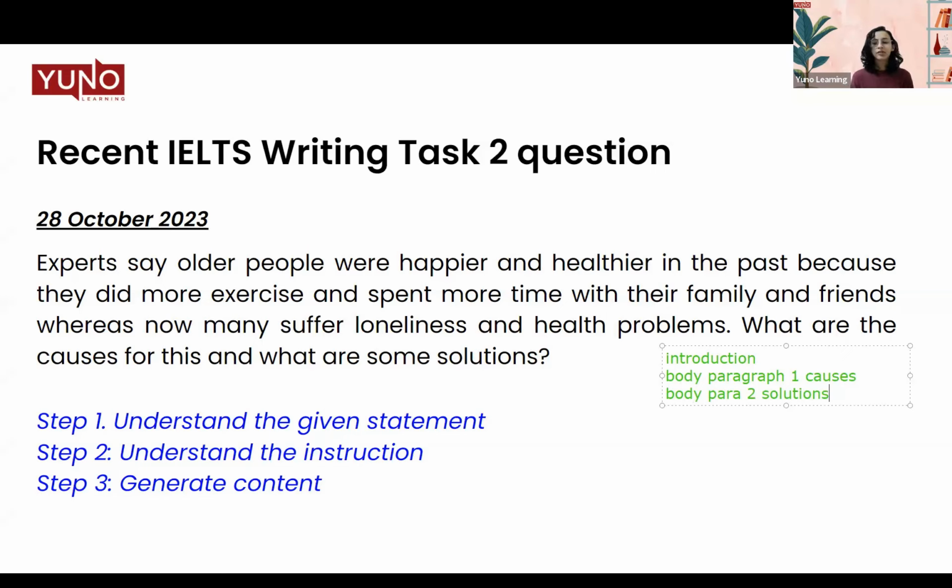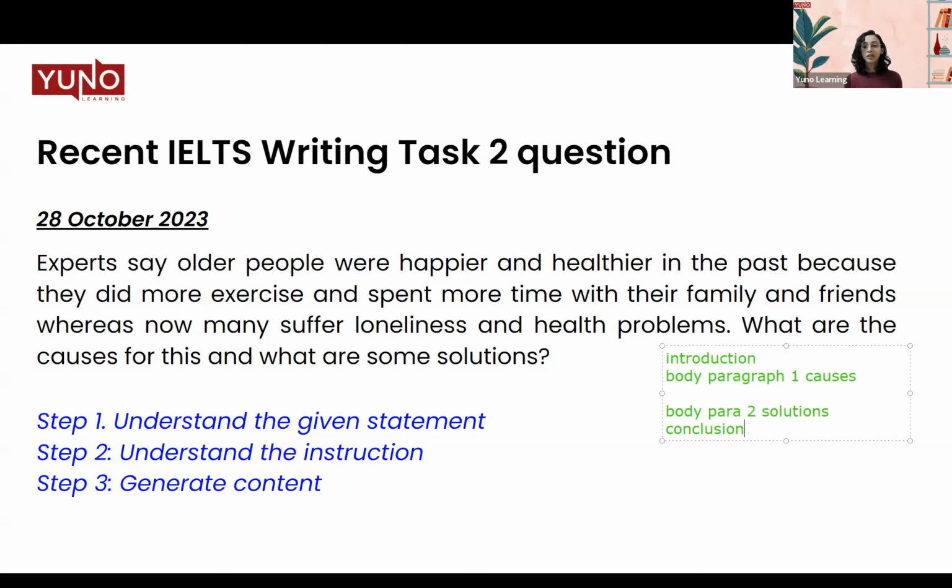No. For this kind of essay, we'll have a separate body paragraph for causes and a separate body paragraph for solutions. Now, suppose they had also asked us for the effects in this question, then we would make a separate body paragraph for the effect. But since it is not asked, this will be the body paragraph structure. And lastly, we'll end it with a conclusion.